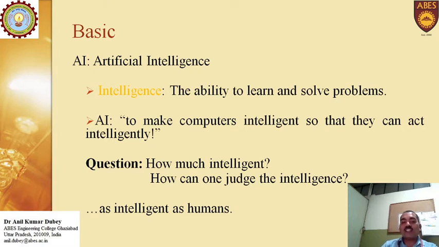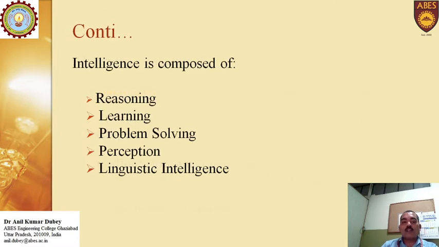So AI is to make the computer intelligent so that it can act intelligently. The question is how you can measure intelligence, how you can measure whether the system or device you have designed is intelligent or not. Are there any measuring parameters, and how can one judge that the system is intelligent? Since you are comparing with the human body, different methods are there. Intelligence is composed of reasoning, learning, problem solving, perception, and linguistic intelligence.